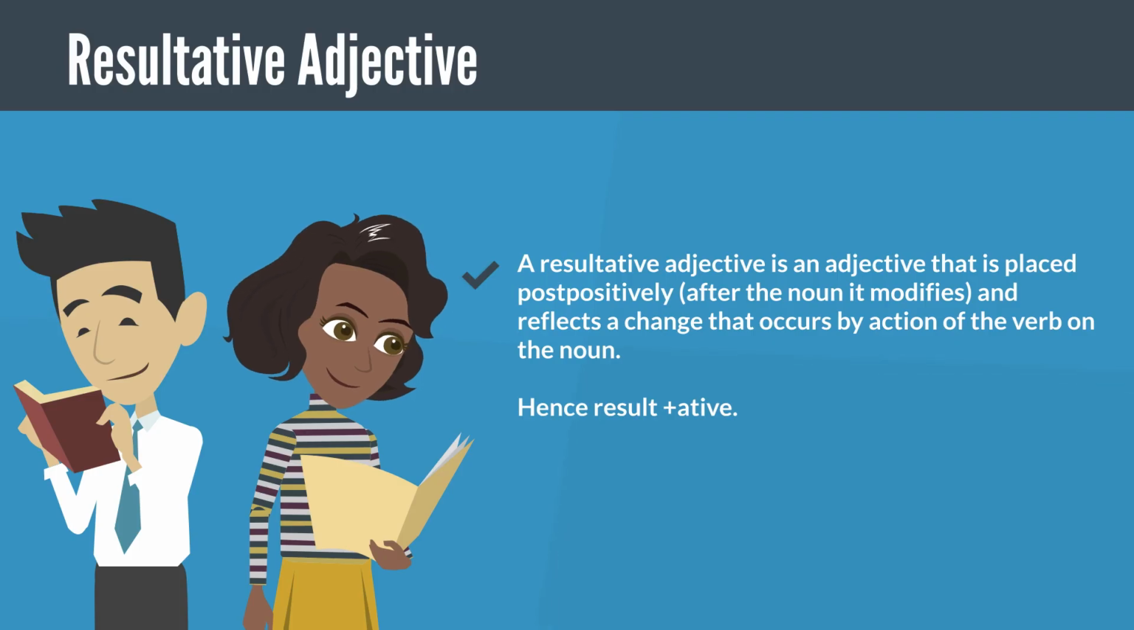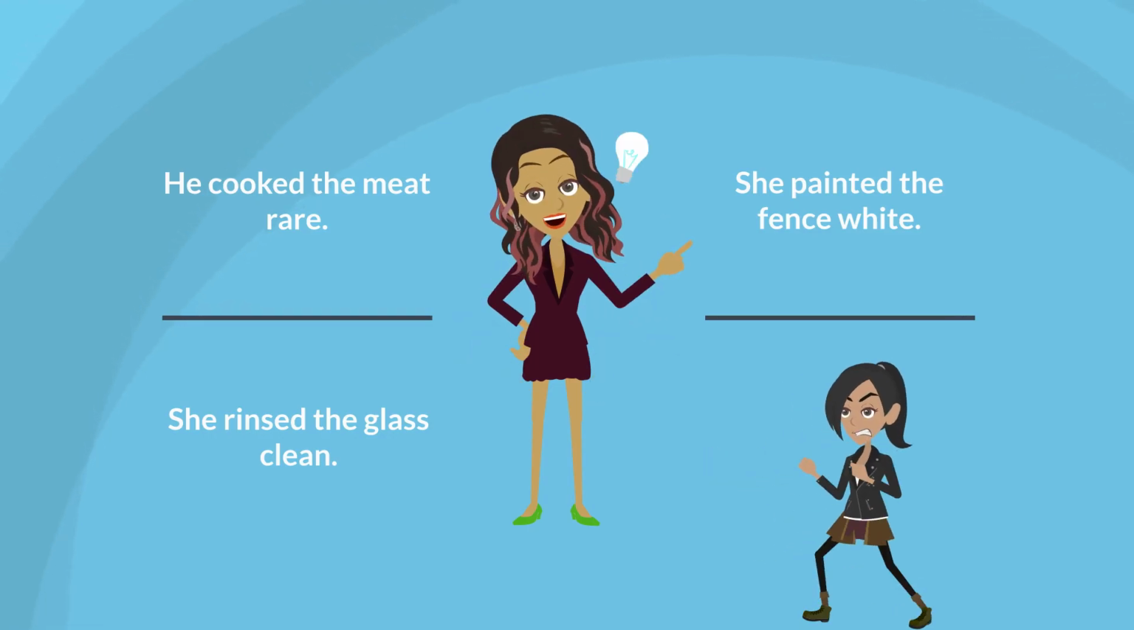A resultative adjective is an adjective that is placed postpositively, after the noun it modifies, and reflects a change that occurs by action of the verb on the noun. Hence result plus ative. He cooked the meat rare. She painted the fence white. She rinsed the glass clean.